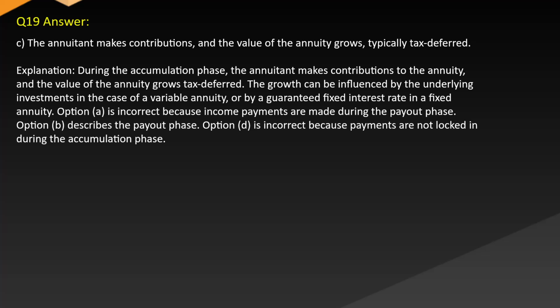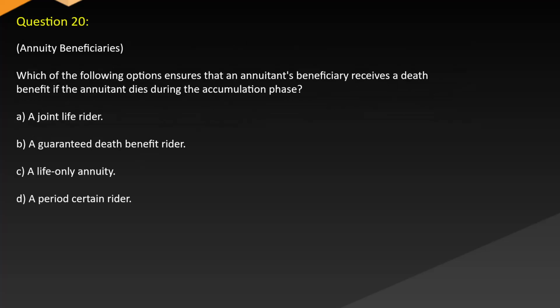Option A is incorrect because income payments are made during the payout phase. Option B describes the payout phase. Option D is incorrect because payments are not locked in during the accumulation phase. Question 20. Annuity beneficiaries.